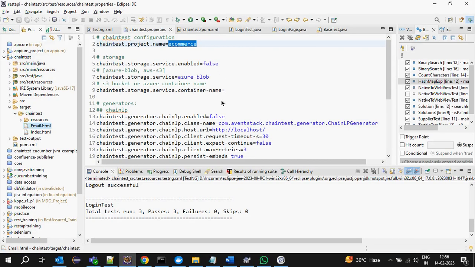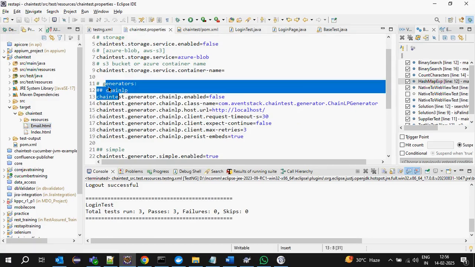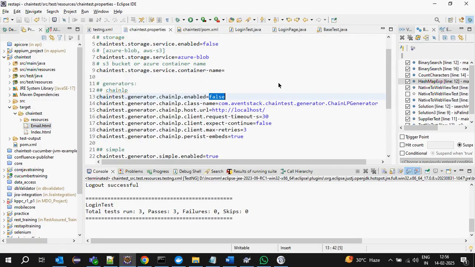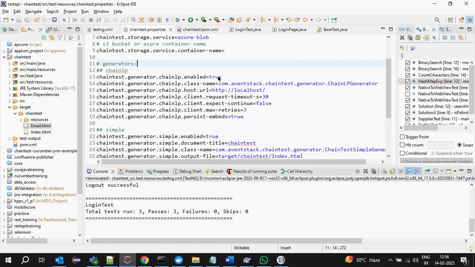Before that, we need to enable the ChainLP generator. We have to make it true; only then will it display our reports in the LP server. Otherwise it will not store. This is the URL, that's it. No need to give any port. http://localhost and ChainLP are the defaults. Request timeout, expect continue, retry 3 times, embed true. Okay, fine. Just enable true, that's it. The remaining are all common. Now run it again.